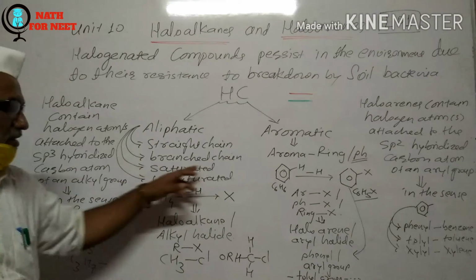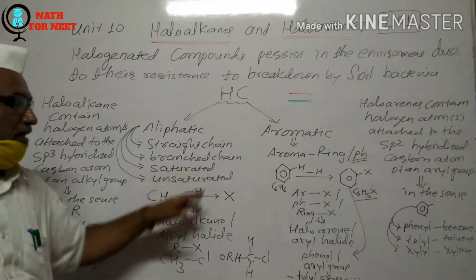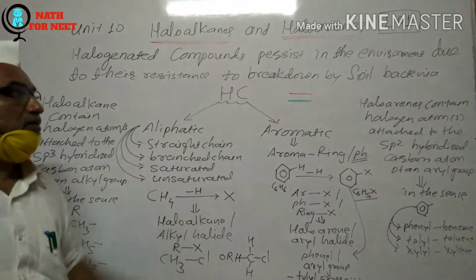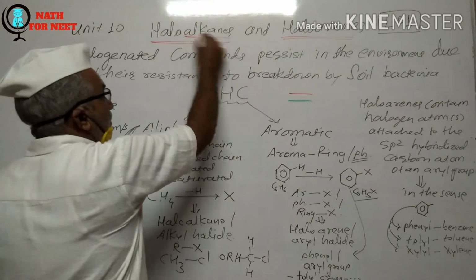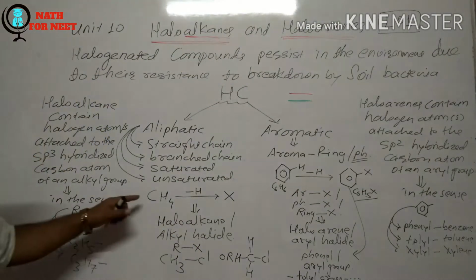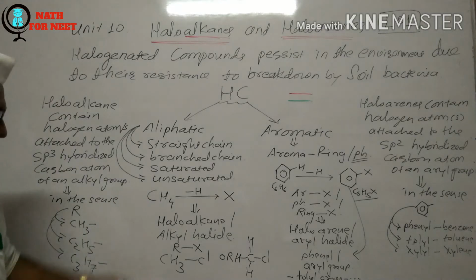Whenever only single sigma bonds are present, they are referred to as alkanes, saturated aliphatic hydrocarbons. So see here, I consider one simple alkane, that is methane.